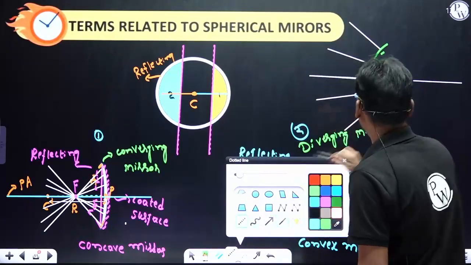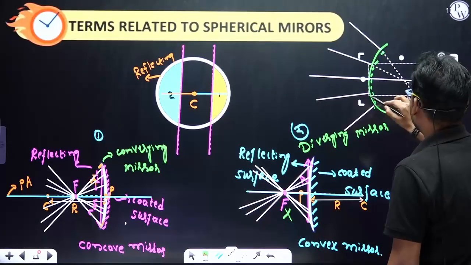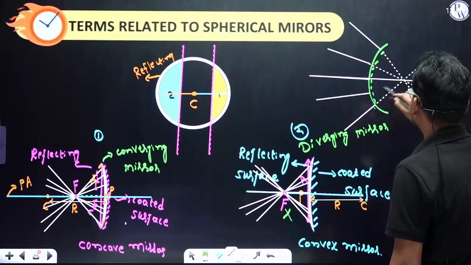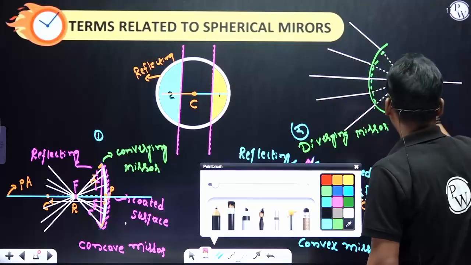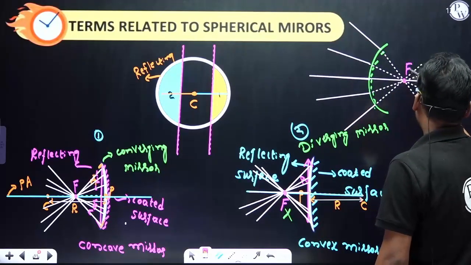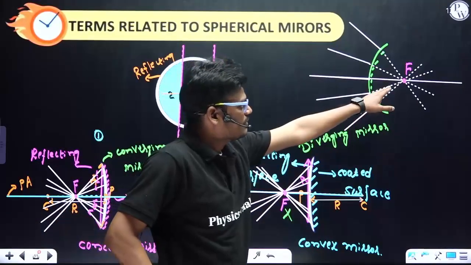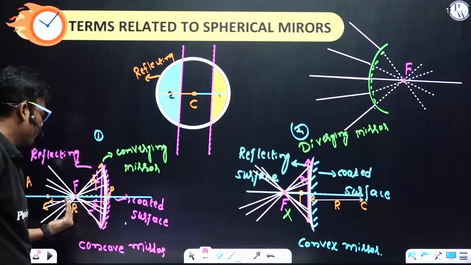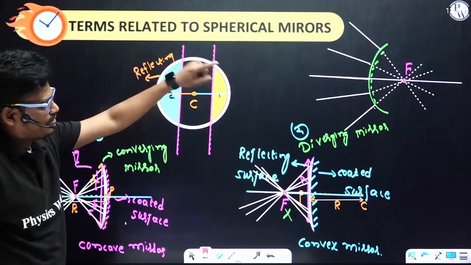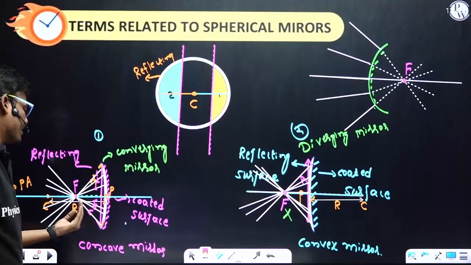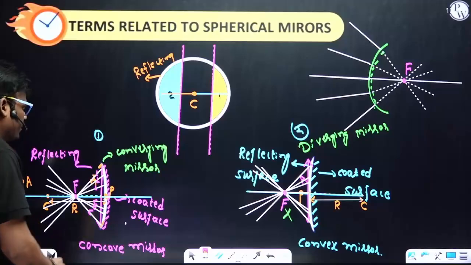If you retrace them backward, this point we call the principal focus F. Here you can observe this is behind the mirror, and this one is in front of the mirror. So for a convex mirror, the principal focus is behind the mirror. For a concave mirror, the principal focus is in front of the mirror. Clear?